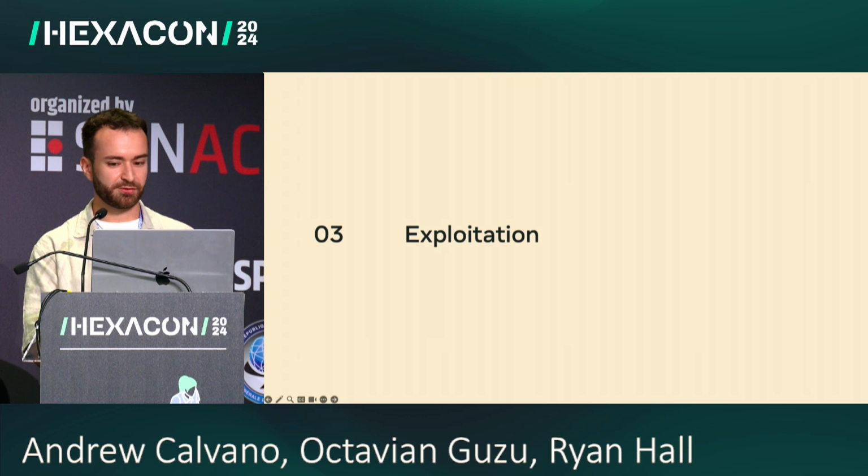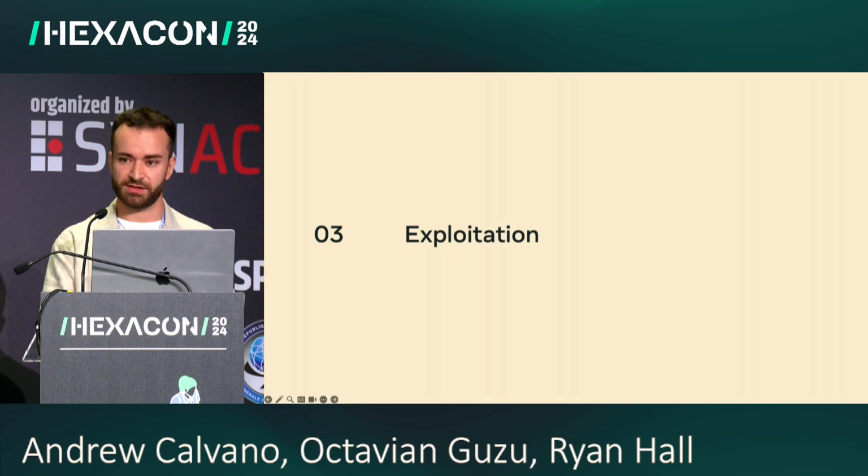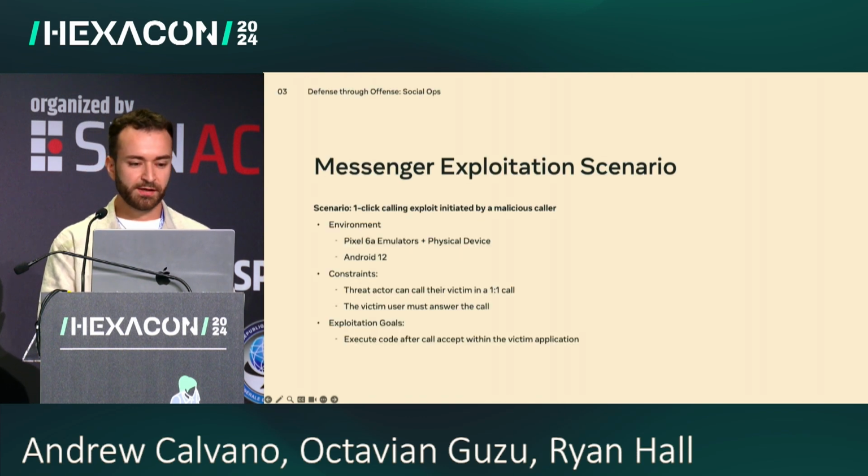OK, now that we're done with our introduction, let's get into the exploitation scenario. The scenario we worked with is a one-click calling exploit initiated by a malicious caller. We used Pixel 6a and Android 12 in our testing, but the exploit would have applied to the newest devices as well. There are two constraints.